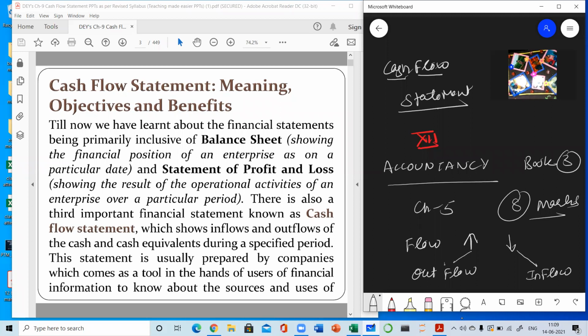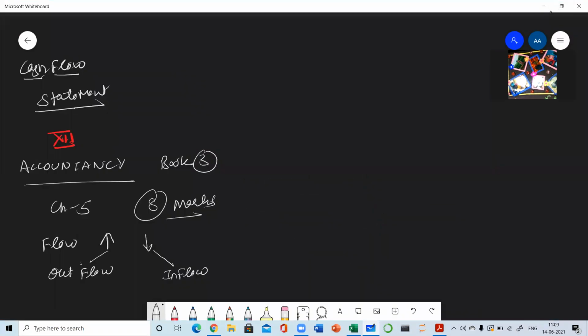So till now, till 11th class, we have studied the financial statements of a company.